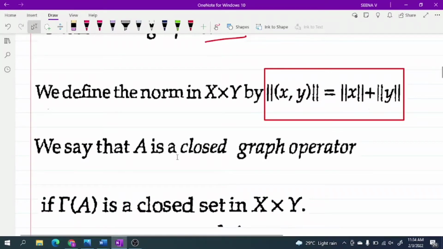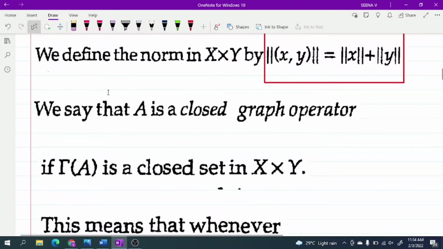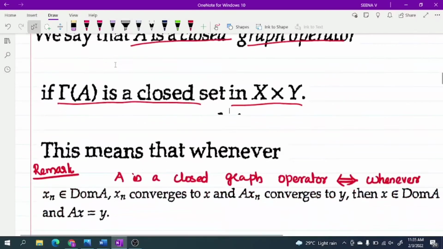And we say that A is a closed graph operator if Gamma of A is a closed set in X cross Y. If Gamma of A is a closed set, then we call A a closed graph operator.